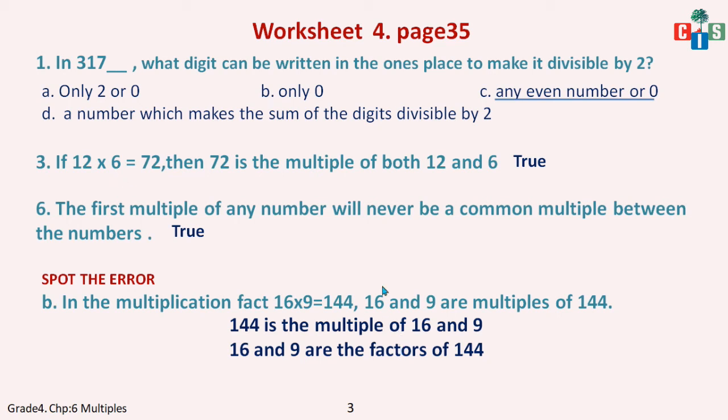Okay, so with this we have come to page number 33, wherein you have worksheet number 2. You have to find the multiples of various numbers. You can see the table in the first part of worksheet 2. You have to find the multiples of various numbers: the multiple of 10, the multiple of 30, the multiple of 15.